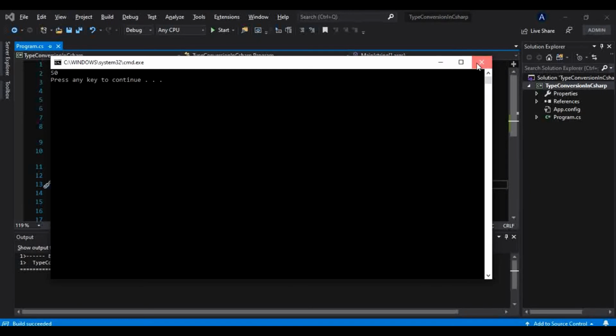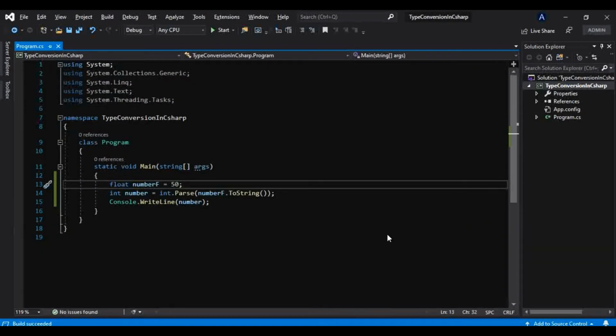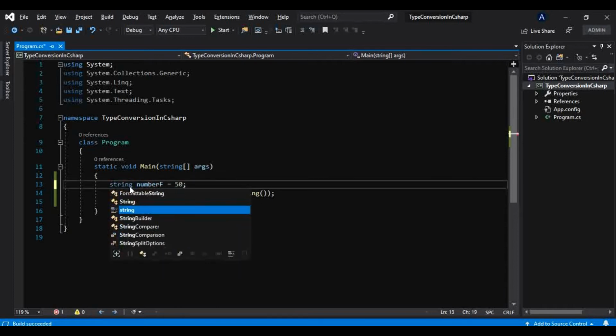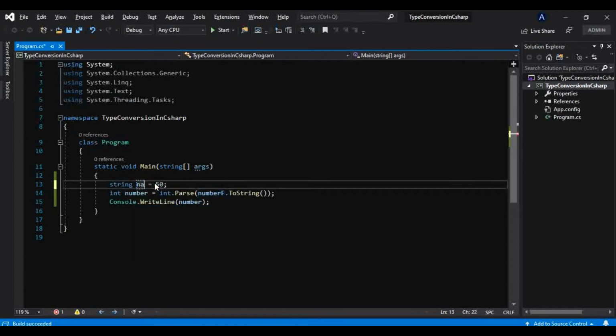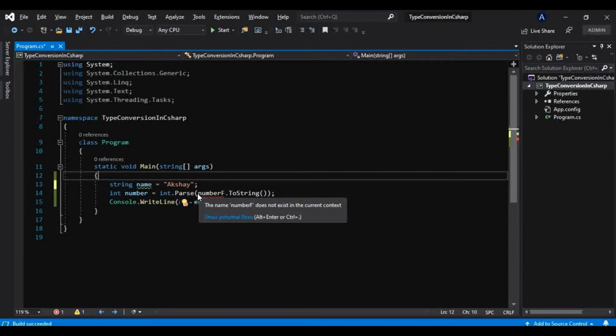Okay, so that is how explicit conversion and implicit conversion take place in C#. Now let's take another example. Let's say we take one string here, string name, and let's take that string as Akshay.